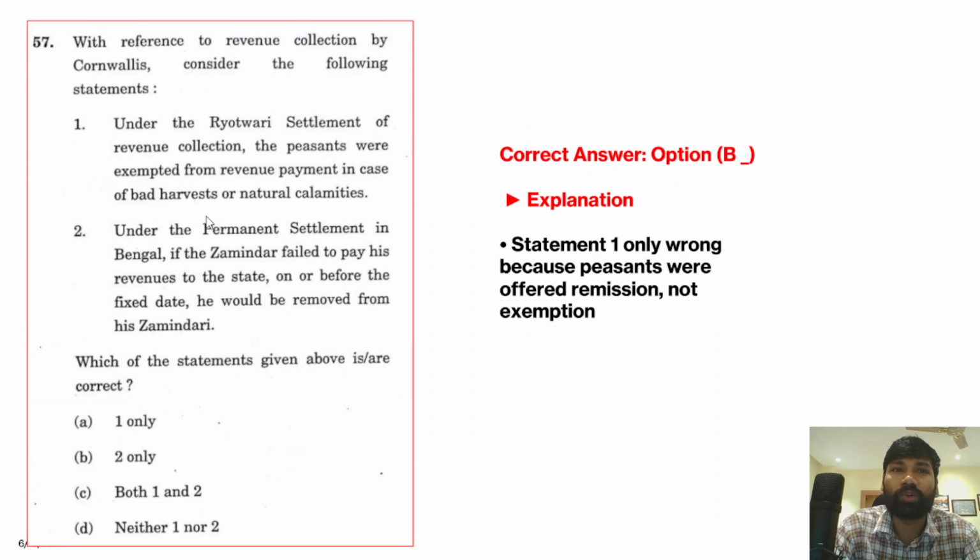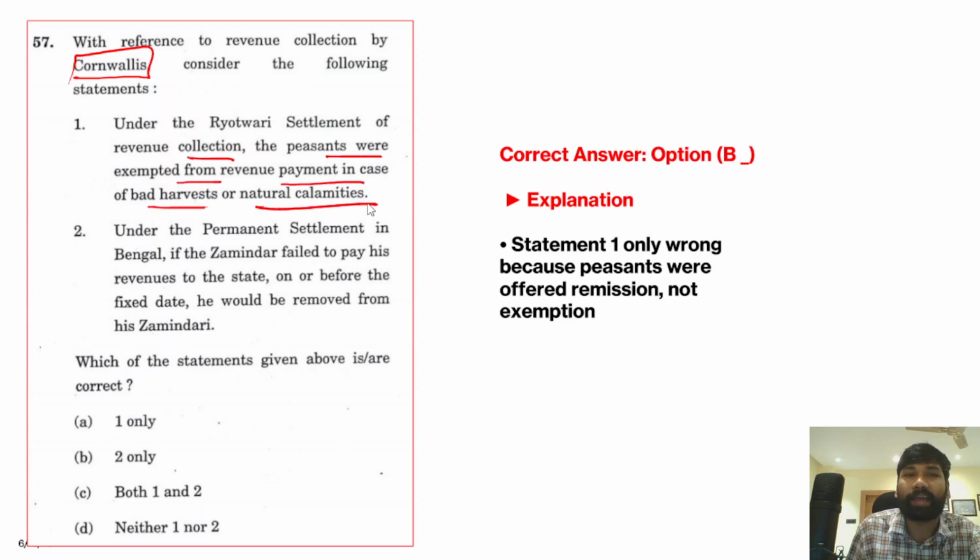With reference to revenue collection by Cornwallis, consider the following statements. Right, so this was the question with respect to Cornwallis. Now, under the Raitwari settlement of revenue collection, the peasants were exempted from revenue payment in case of bad harvest and natural calamities. Now who introduced this Raitwari system? So John Shore was the person who designed this.